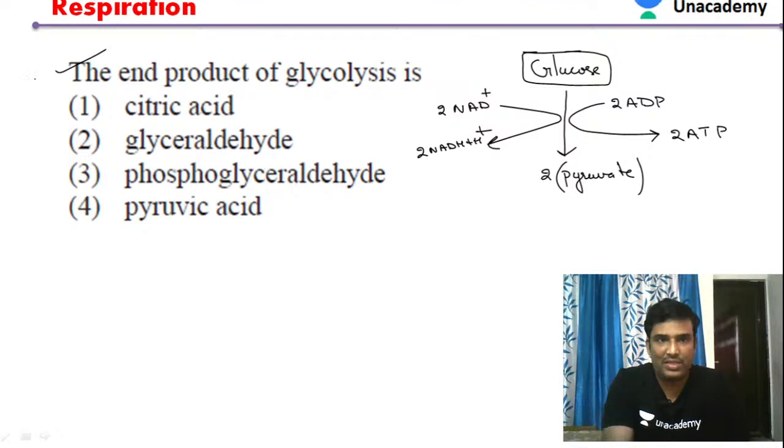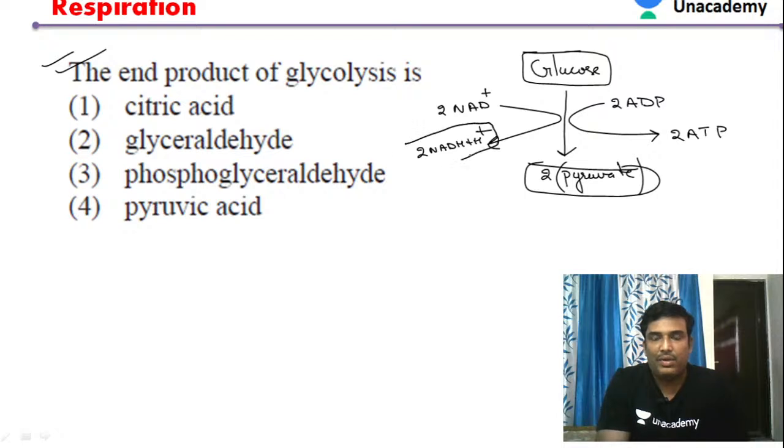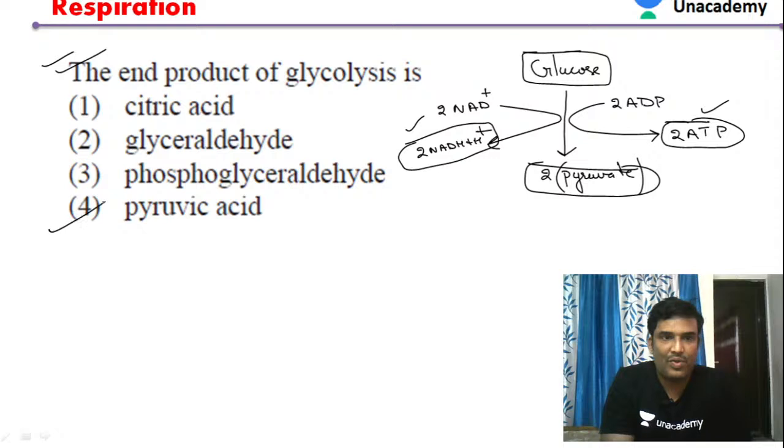So these are the end products of glycolysis. No doubt, it is pyruvic acid, but apart from pyruvic acid, two molecules of ATP and two molecules of reducing power NADH plus H plus are also produced. So finally our answer will be option 4.